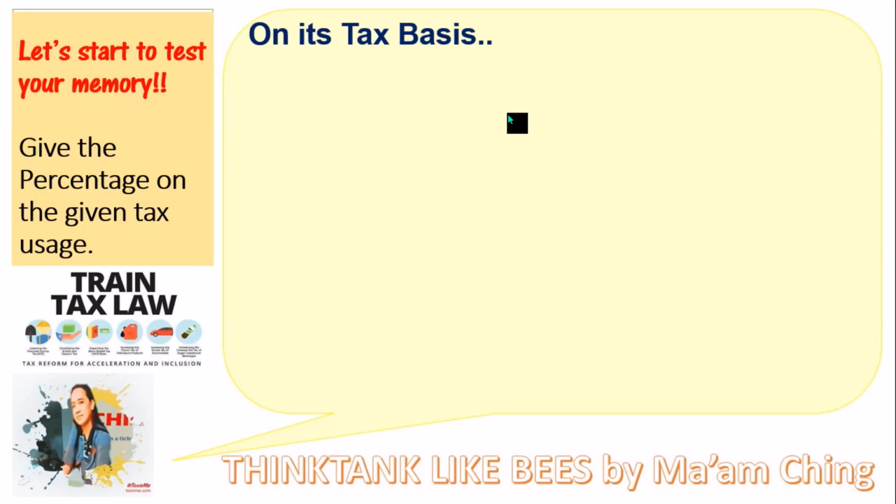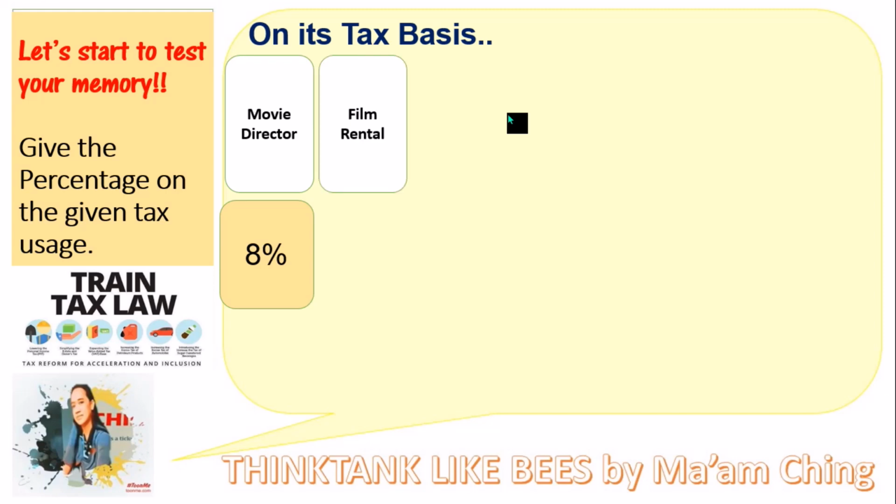Let's try to test your memory, or you can give the percentage tax on the given example. For the movie directors, you need to pay 8% outright tax. Film rental, how much percent? You are going to pay 5% for the film rental.